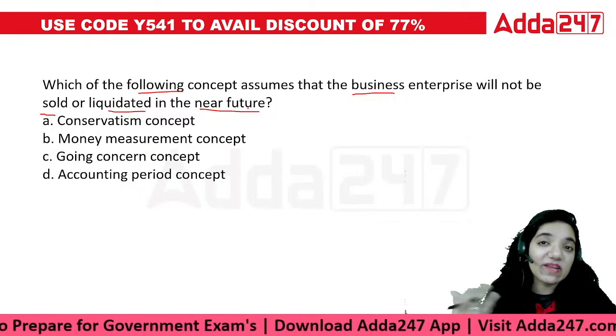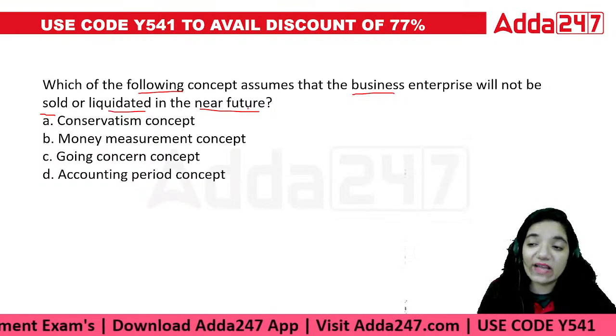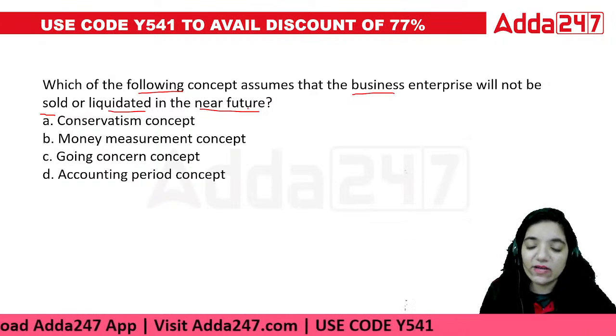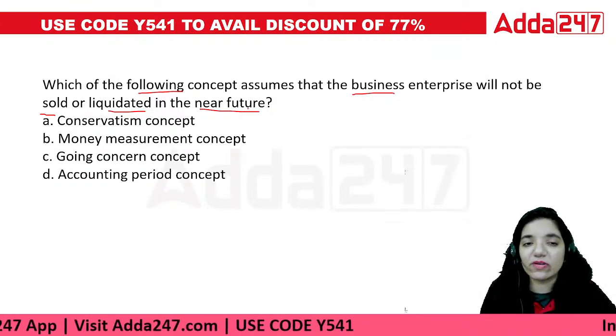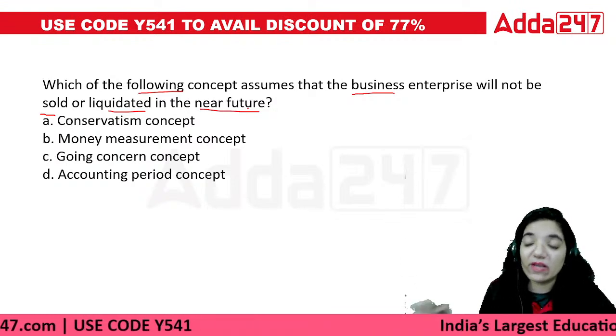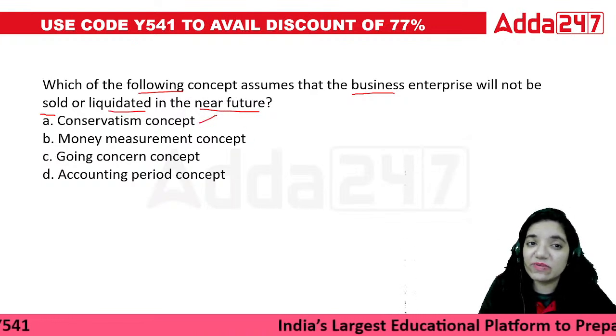So the businessman is also scared. What if I don't get the money in future? So what he does is he anticipates the losses, but he's not allowed to record the profits. It is said once you receive the profit, then record it. But if you have a loss coming up, just record it right away, make a provision for that, and then we'll talk. That's about the conservatism concept.